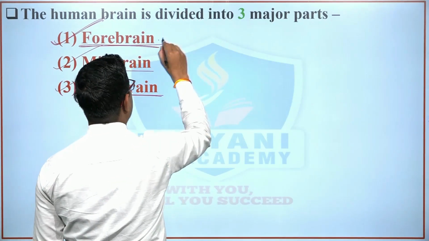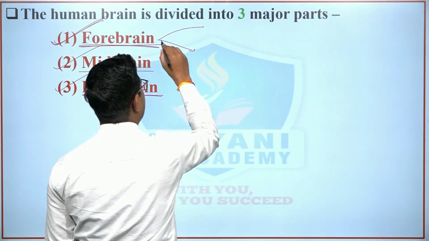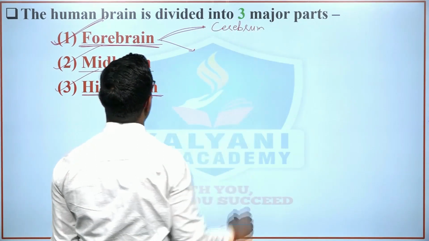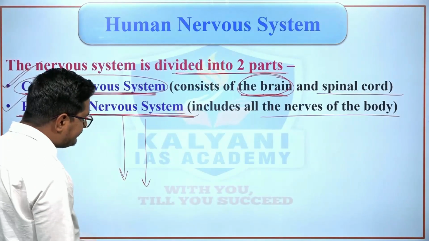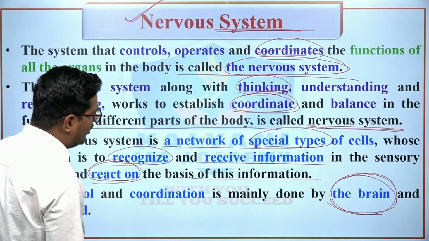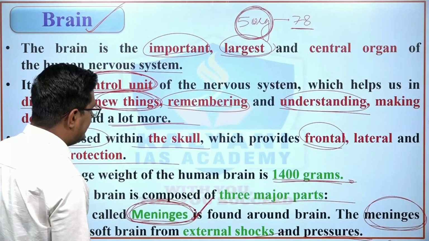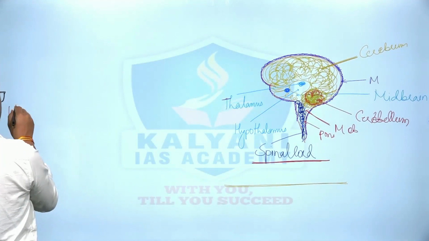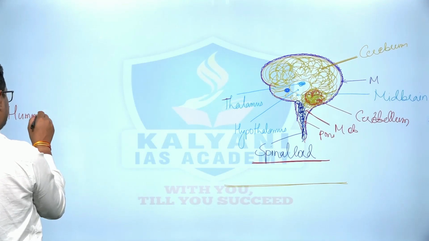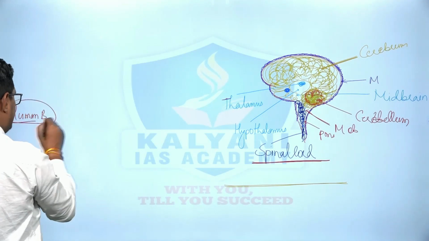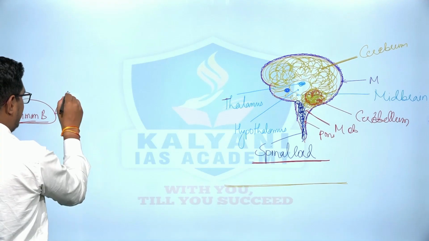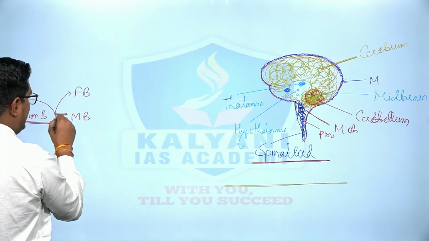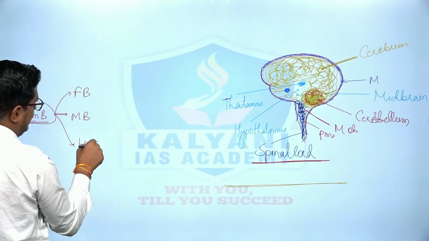There are 2 portions of the forebrain. The first is the cerebrum. I will tell you about it here. So we will see the overview of this lecture. There are 3 portions of the human brain. So this is the human brain. The human brain has 3 portions. The first is the forebrain, then the second is the midbrain and the third is the hindbrain.